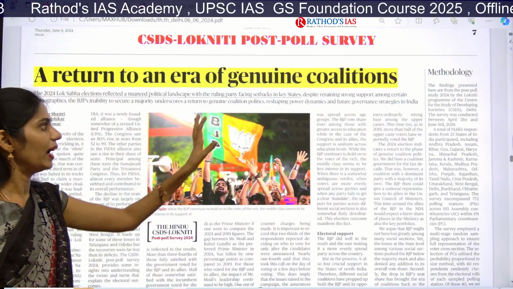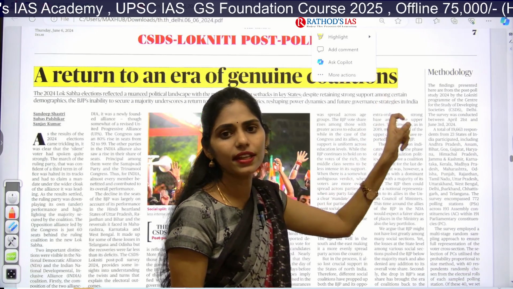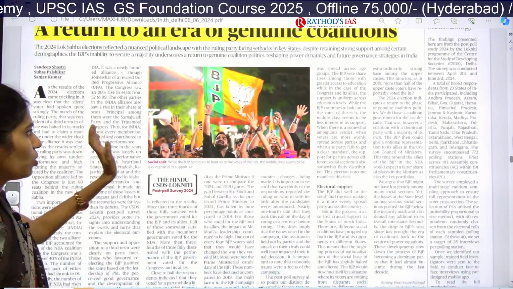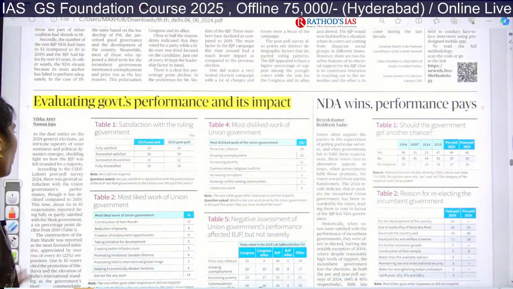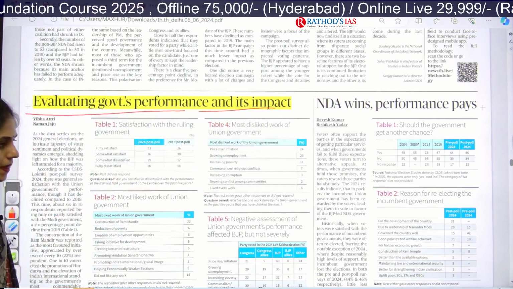I just want to give you an idea of what this word coalition is, because this word is there in your NCERT 11th class polity book. So I want to make you aware about that. And here you can see one more article, that is evaluating the government's performance and its impact.